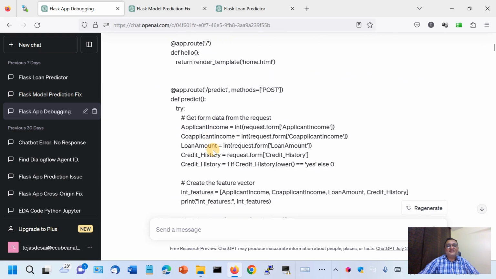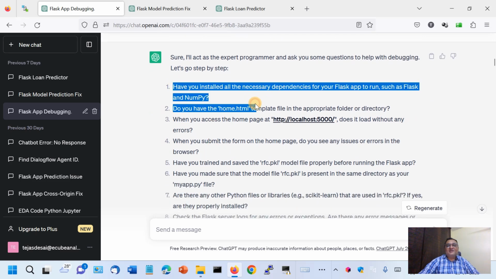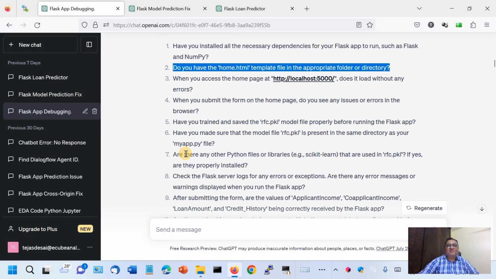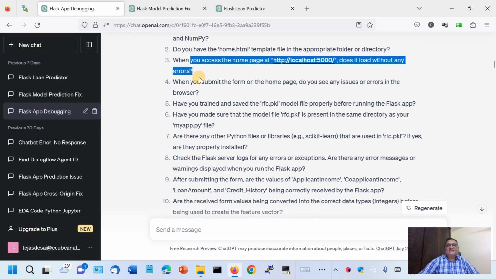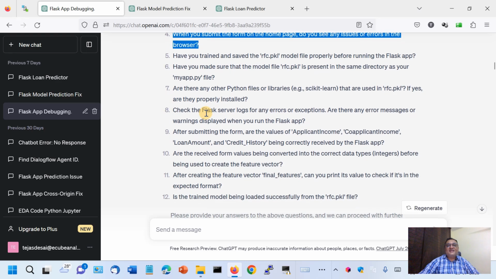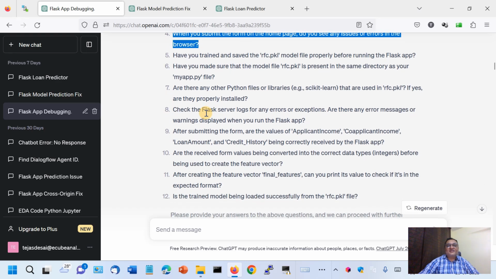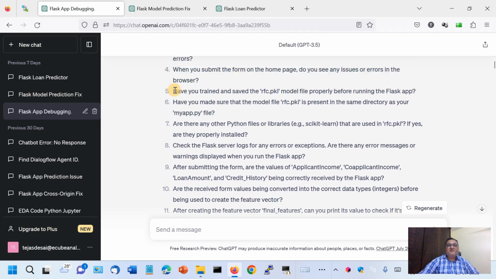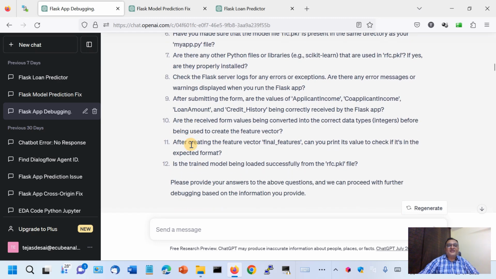So that means: have you installed all necessary dependencies? Yes. Do you have the home.html file? Yes. When you access, does it load without error? Yes. When you submit, do you see any issues or errors in the browser? No, so that means no errors in the browser. Then, have you trained and saved the model properly before running your Flask app?